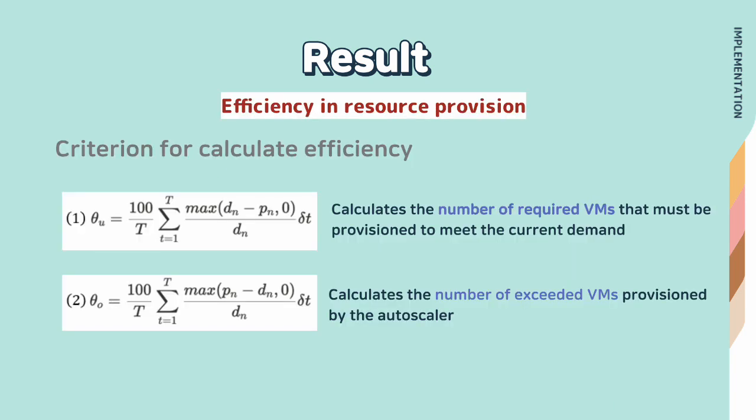And to measure efficiency in resource provision, we used system-oriented elasticity metrics presented by the SPEC organization. The first one is the under-provisioning metric, which calculates the number of required VMs that must be provisioned to meet the current demand. The second one is the over-provisioning metric, which calculates the number of exceeded VMs provisioned by the autoscaler, and both of them are normalized by the measured time.